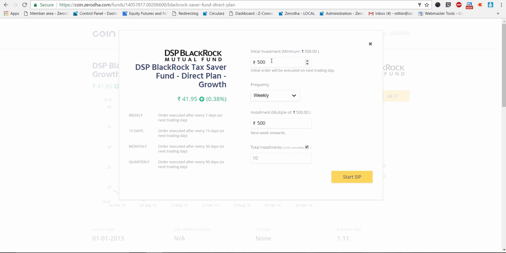Now, again, the problem with your traditional SIP is, anytime you want to stop a SIP, or edit, in the sense that you want to change the value of a SIP, or you want to stop and start something else, all of this is extremely tough, right? Because each SIP has a NACH mandate to it. So if today you're having a Reliance tax saver, and tomorrow you want to switch to DSP tax saver, that means you will need another NACH form for DSP tax saver. So all of that is not required here, right?